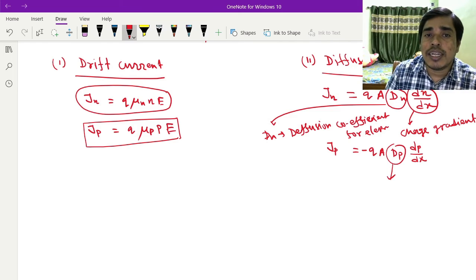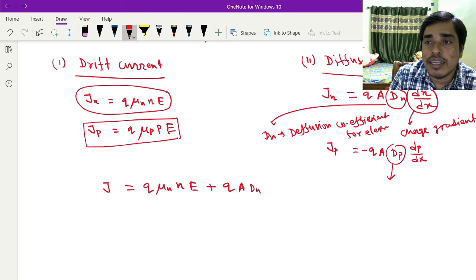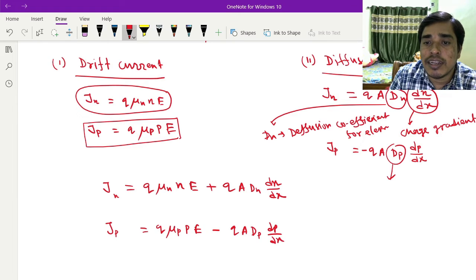So the net current density for electrons is given by q mu n n E plus q Dn dn by dx. For holes it is q mu p p E minus q Dp dp by dx.